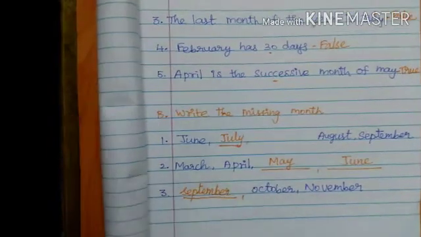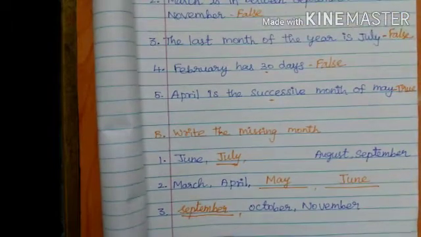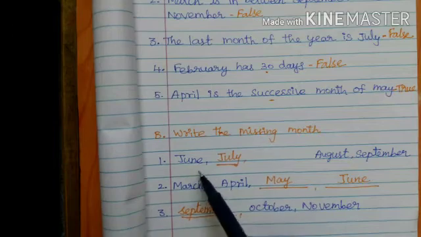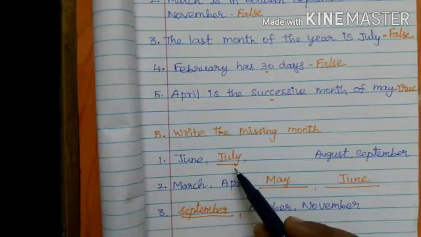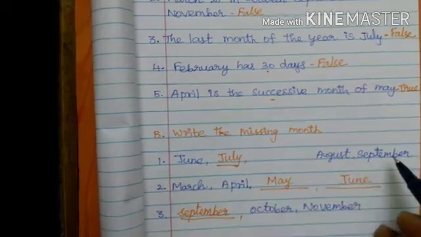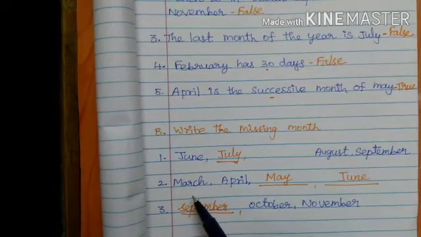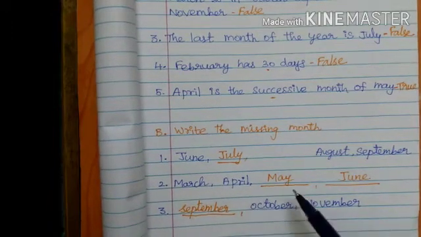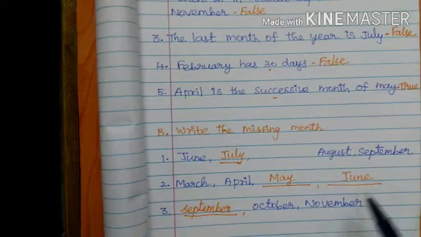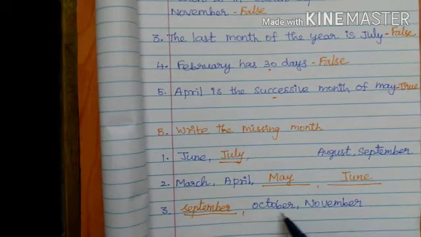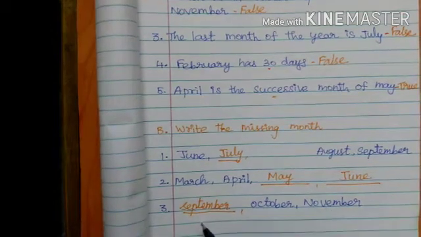September, October, November. Okay, children, you write now, ready for the missing month. June, next July, August, September. Then the second one: March, April, May, June. Here, October and November are given, so you find the month before: September.